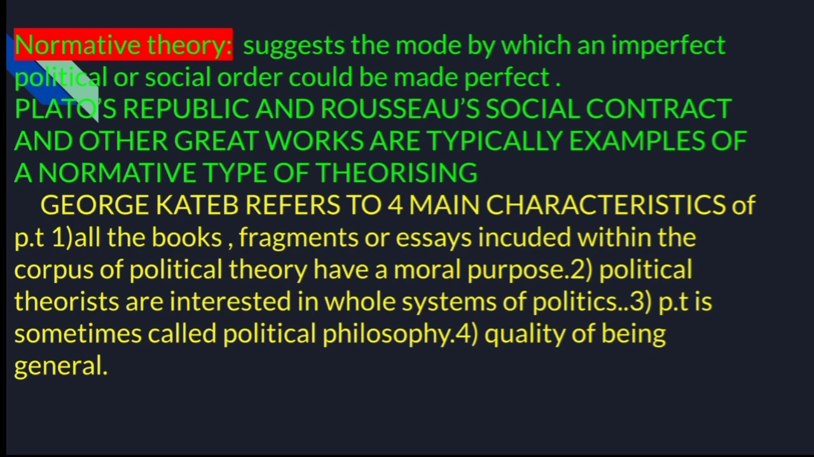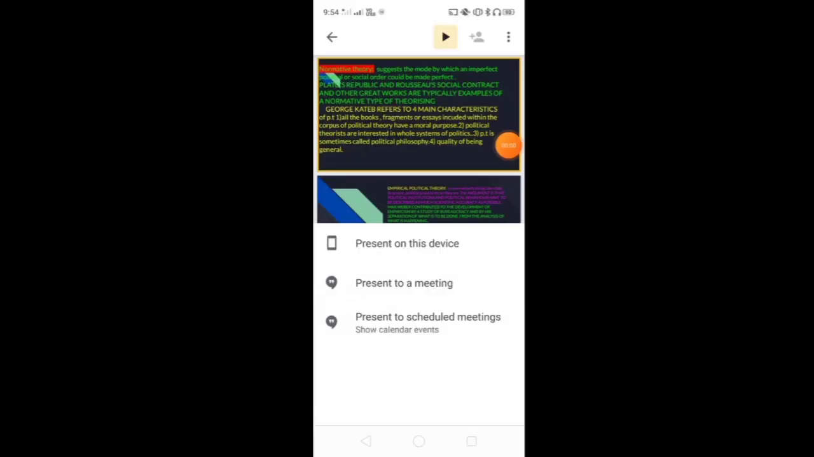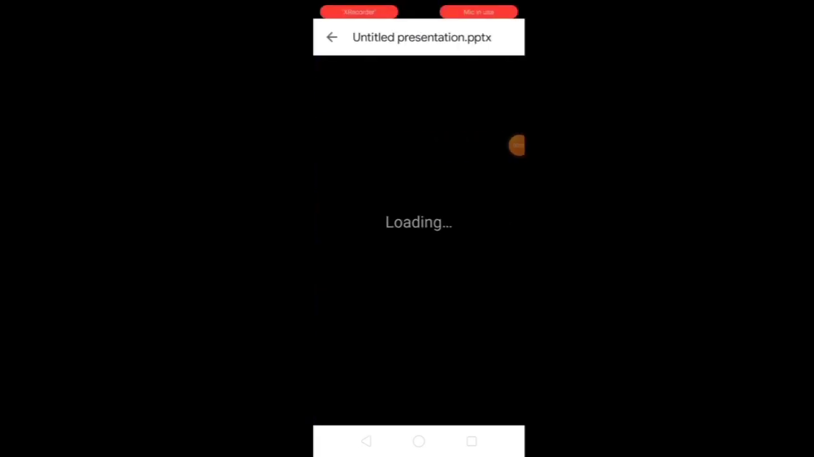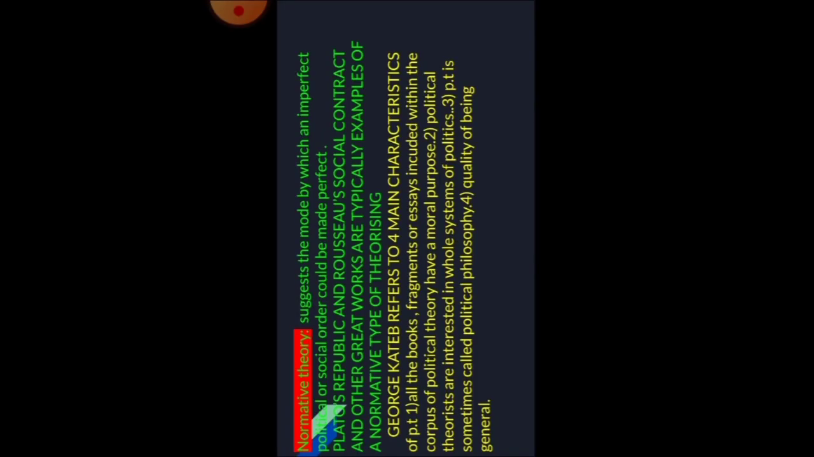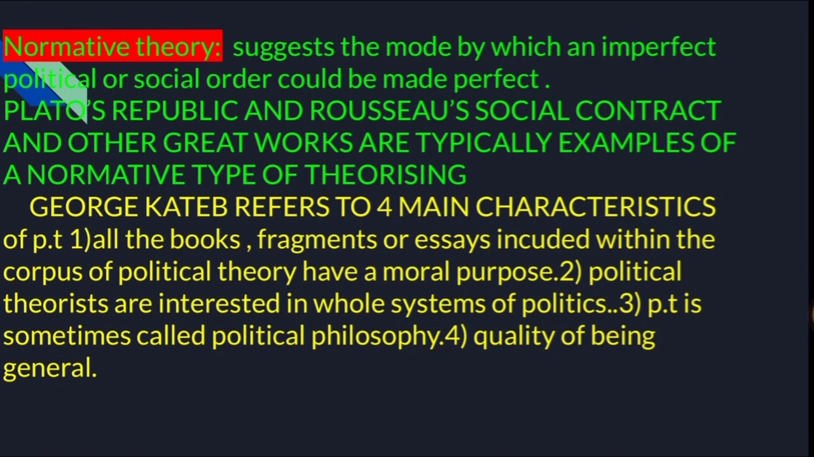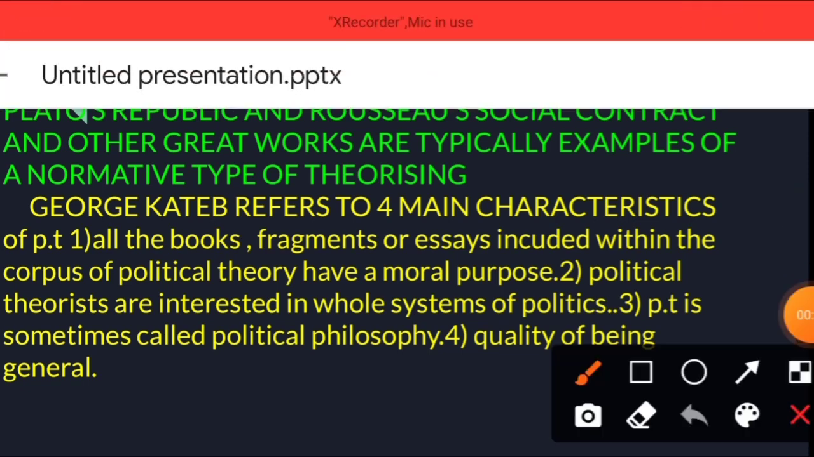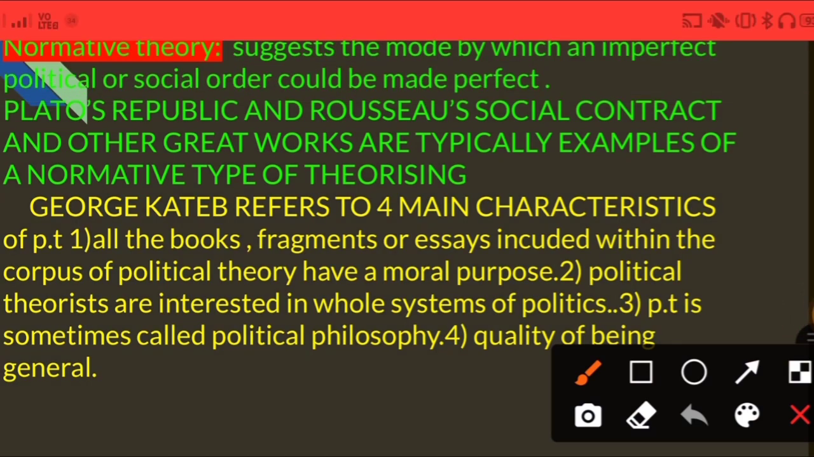So two theories, as I have said earlier, normative theory and empirical theory, will be important to study political theory. Here the normative theory suggests a mode by which an imperfect political order or social order could be made perfect. So this normative theory is like a prescription.